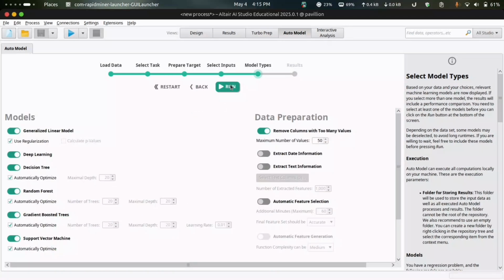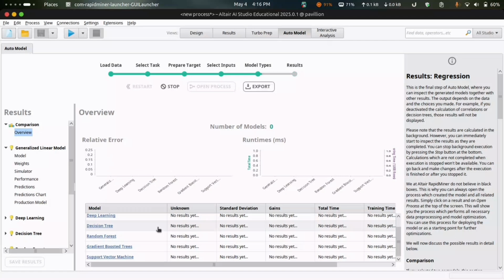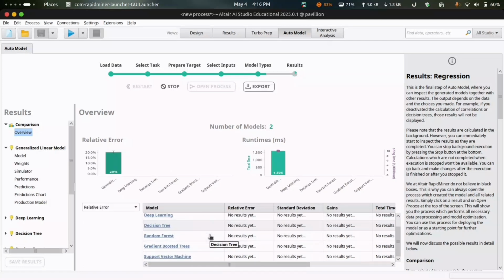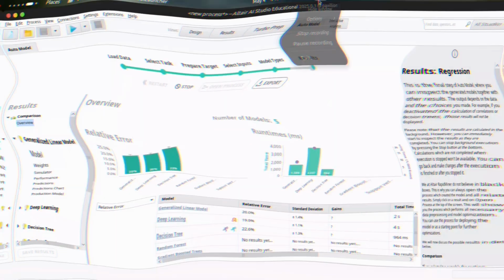In the next step, RapidMiner allows us to select machine learning models to train. Options include generalized linear model, deep learning, decision tree, random forest, gradient boosted tree, and support vector machine. For this project walkthrough, I'll be selecting all the models. After this, we'll simply run the models, after which RapidMiner will run each model and benchmark them against each other and tell us the best performing model. It will take a few seconds to complete the whole test because it is running all the models in parallel.